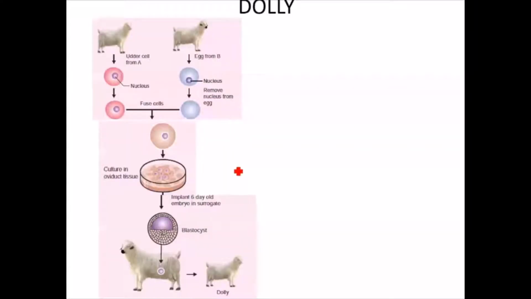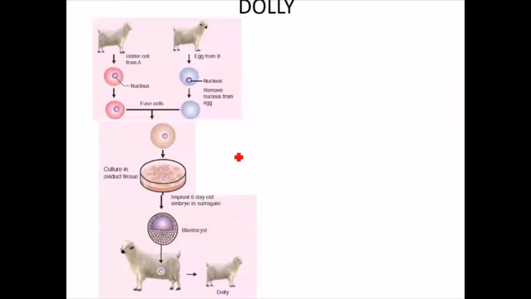Wilmut practiced the technique which was invented by, note it down, T. King and R. Briggs. In the year 1888, they developed the nuclear transplantation technique. Nuclear transplantation technique was invented by R. Briggs and T. King in the year 1888. Dr. Wilmut used this concept to produce Dolly, as well as totipotency was also practiced.